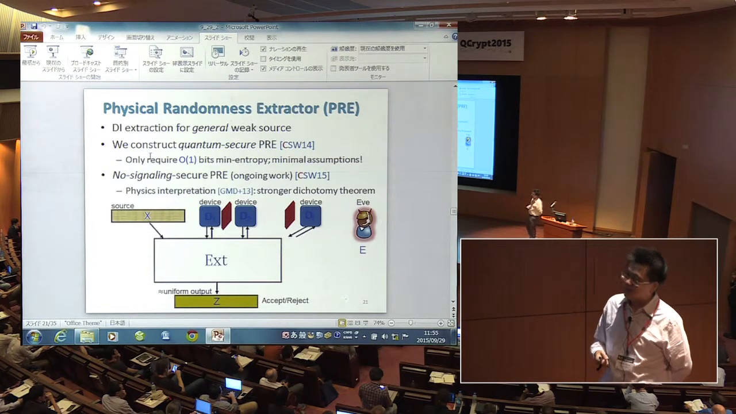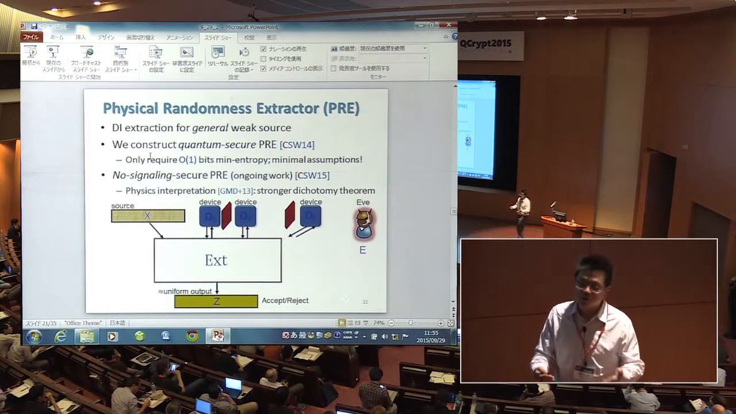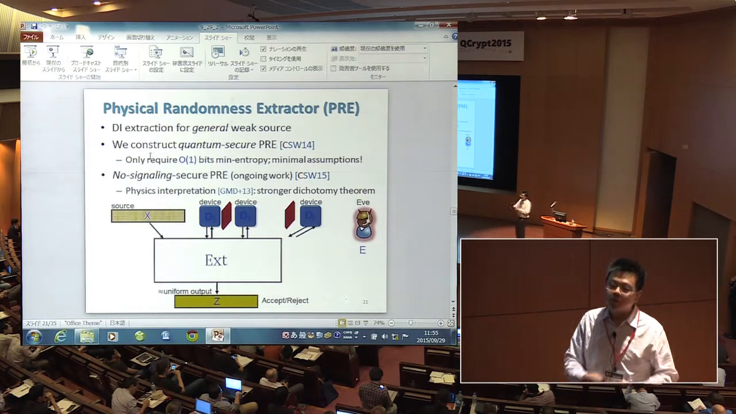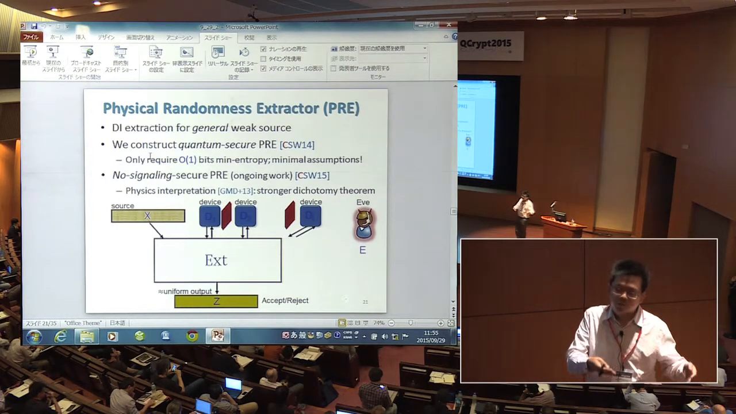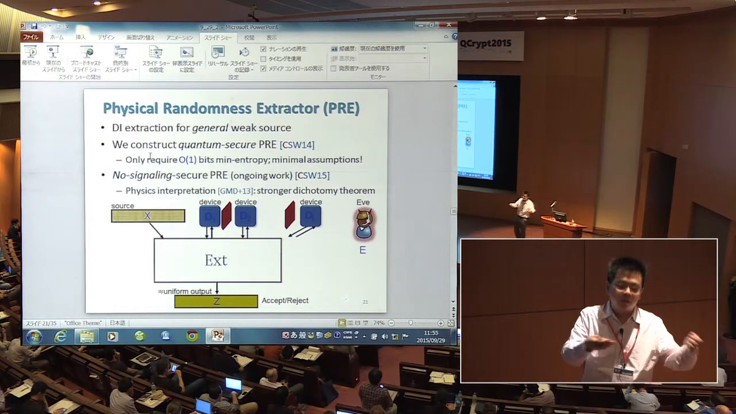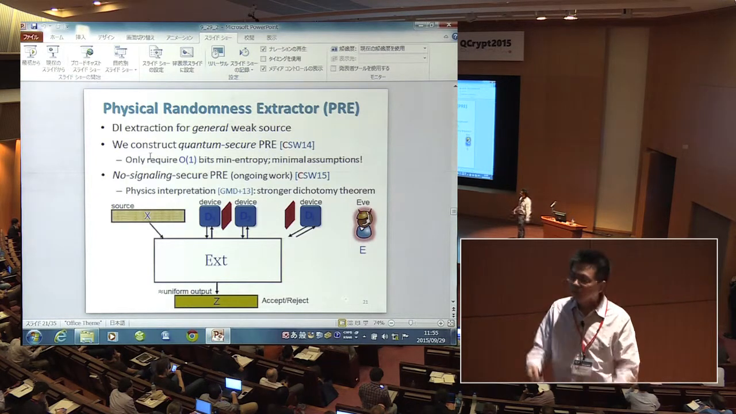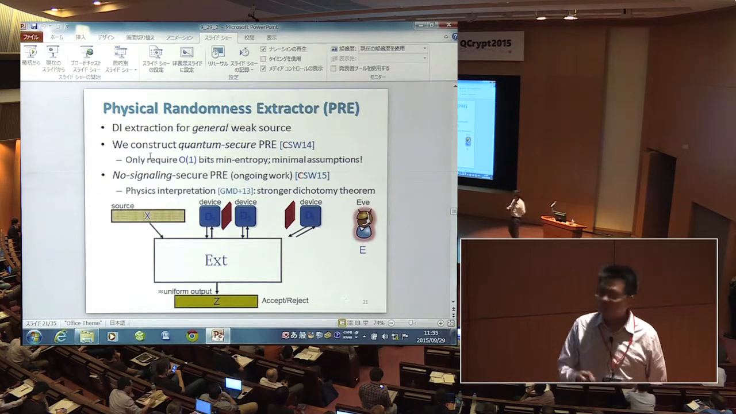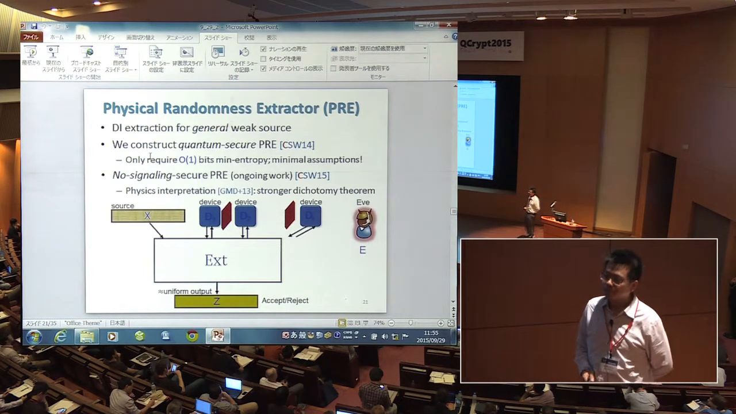So this translates to a physics interpretation, which is a stronger notion of dichotomy theorem. We don't need to assume that the weak unpredictability of nature gives you a Santha-Vazirani source. We only need to assume that there is some unstructured way of creating enough uncertainty. And then this uncertainty can be amplified to something that is inherently unpredictable. So that's it. Okay, thank you.